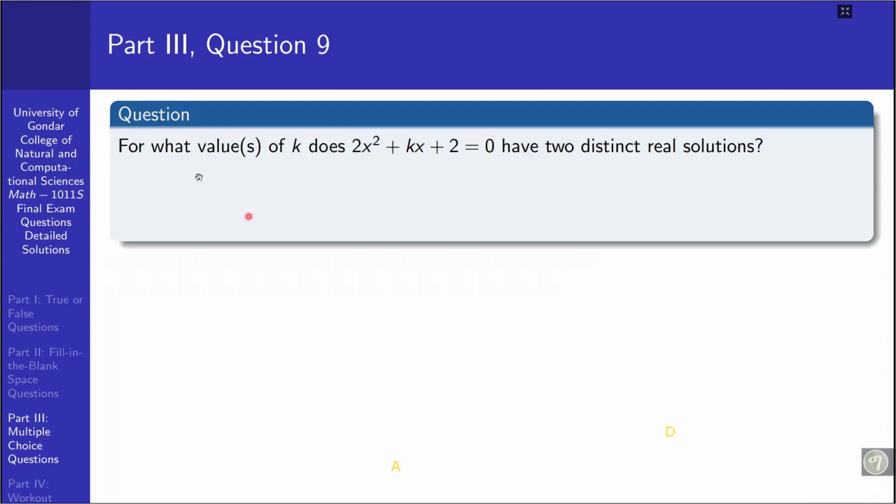Question number 9. For what values or value of k does 2x squared plus kx plus 2 equal to 0 have two distinct real solutions?